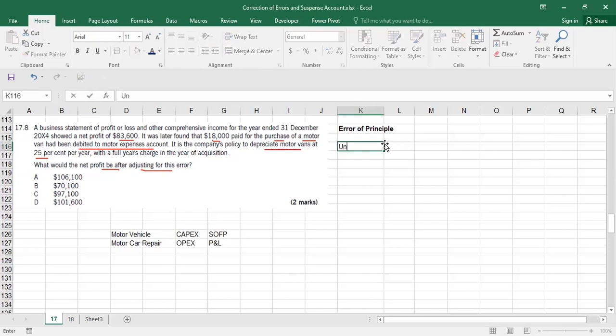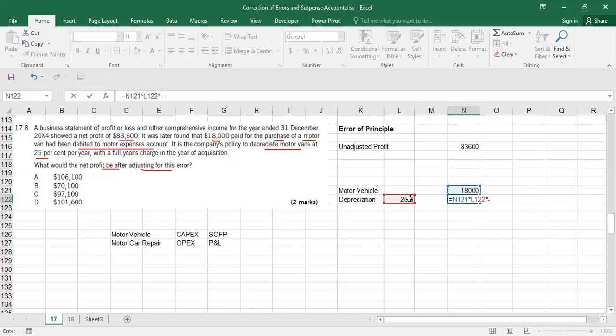Your unadjusted profit, I mean the profit before the transaction, was 83,600. And for the motor vehicle, now this is a very typical example I explained in the lecture as well, how much was the value of the motor vehicle? 18,000. And then you have got depreciation. Depreciation is 25%. So how much is that? 18,000 multiplied by 25%.